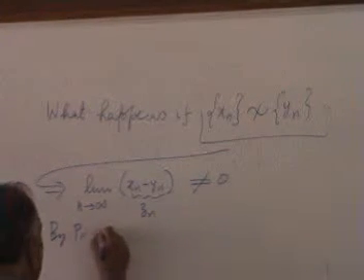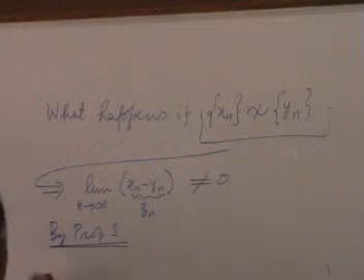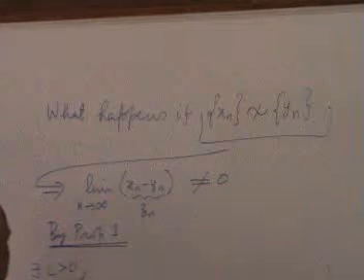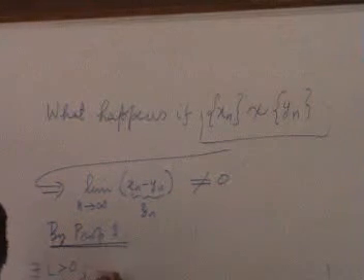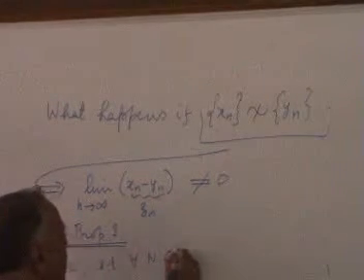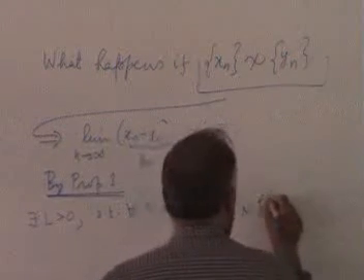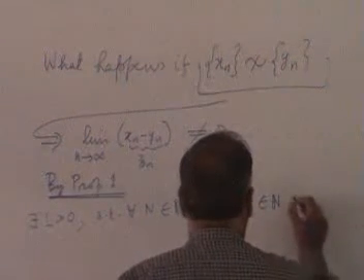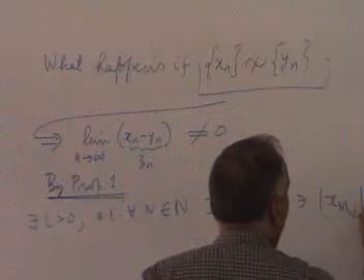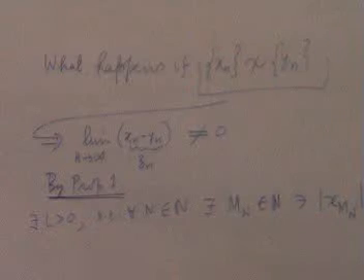I am going to essentially do what I did before. By proposition 1, there exists L greater than 0, L in Q, such that for every n in N, there exists an Mn in N such that mod Z Mn is greater than L. That's exactly what this is.